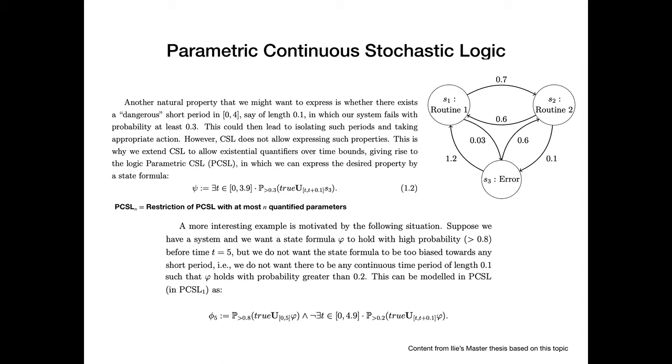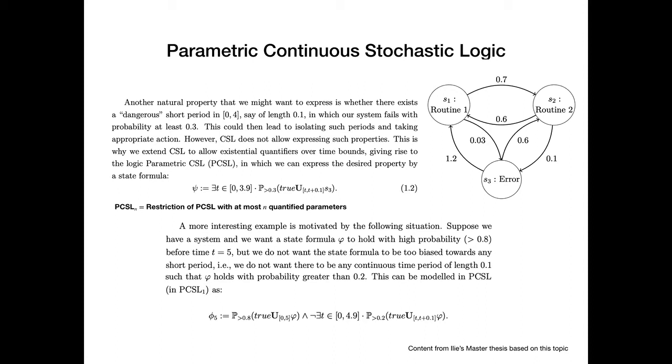Why is this important? Well, if we can find out that there is a particular time interval of a small unit of time, let's say 0.1 seconds, which is dangerous for us because we will end up in the error state in it, we can then proceed identifying it, and we can try to isolate it, or we can be careful with our systems in that particular small time fragment.